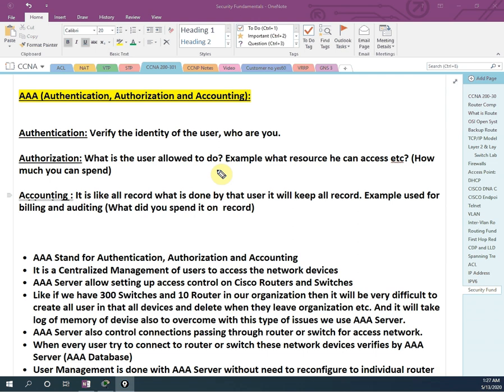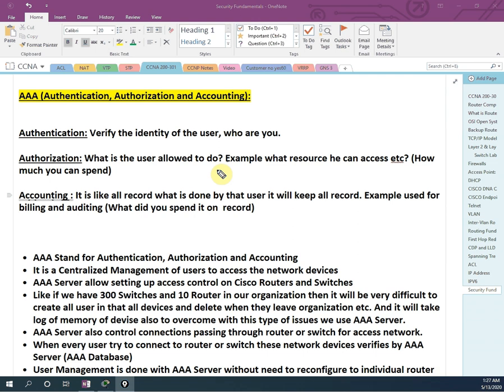If there is a project in your organization and you are not part of that project, you are not authorized to see it. Just remember, authorization is what the user is allowed to do, whatever is their responsibility they can do, and other things they cannot.